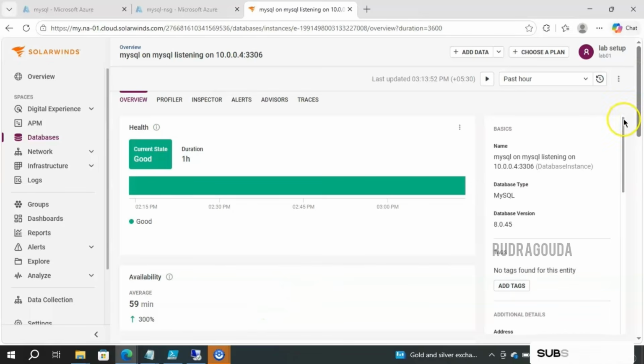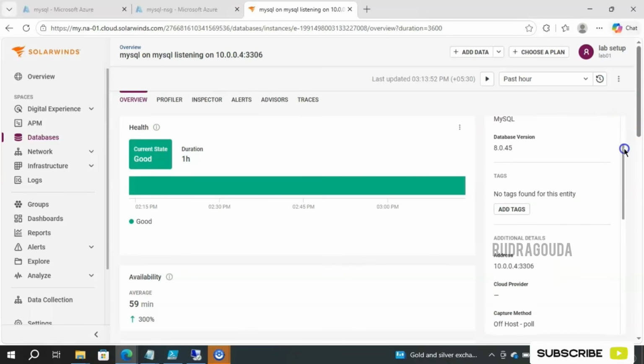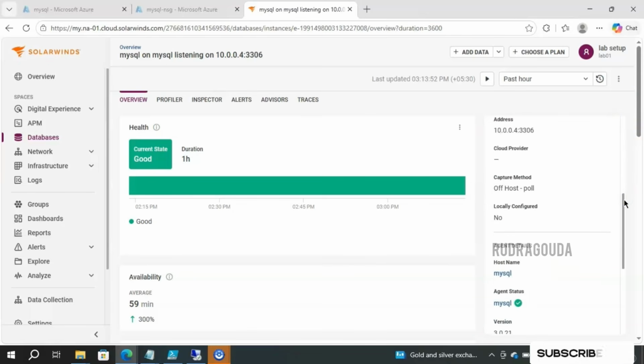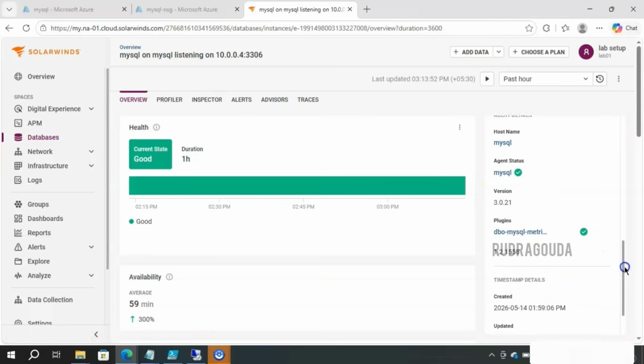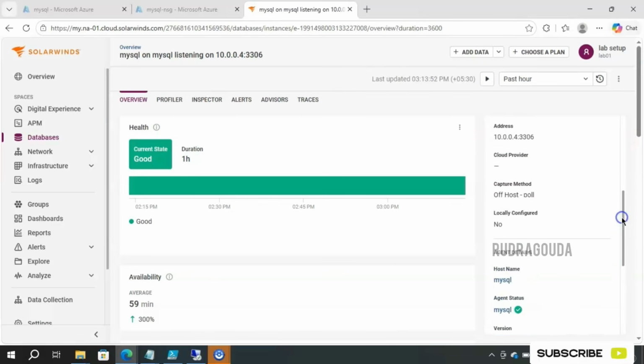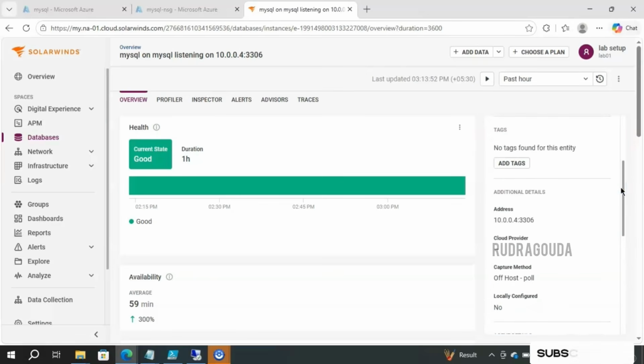As I said earlier, a few places were empty, but now everything is filled properly. See, host name is MySQL, agent status, versions, plugin. Earlier it was empty, but now we are able to see everything here. That's what I mentioned: after installing the agent or configuring the databases, we may need to wait some time to get the information reflected properly in the SolarWinds console.